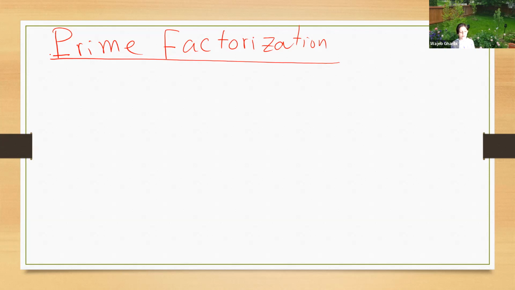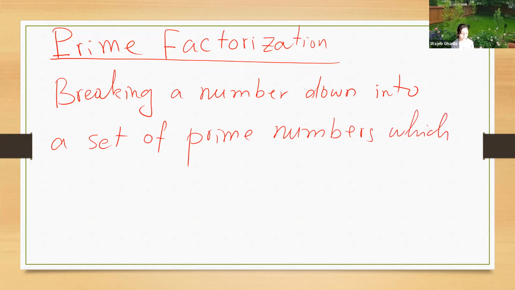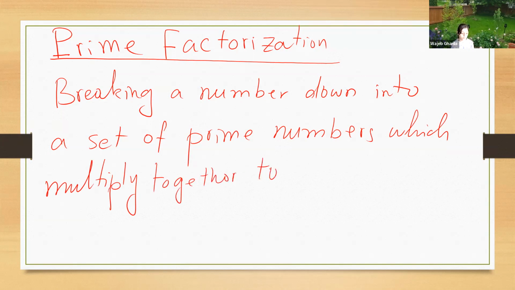It means breaking a number down into a set of prime numbers which multiply together to get the original number.